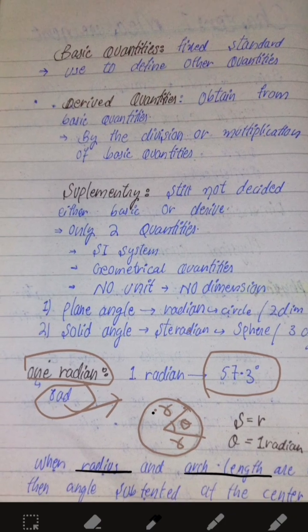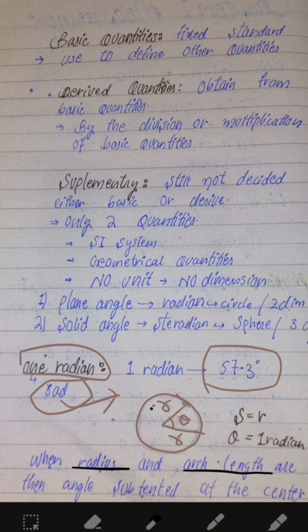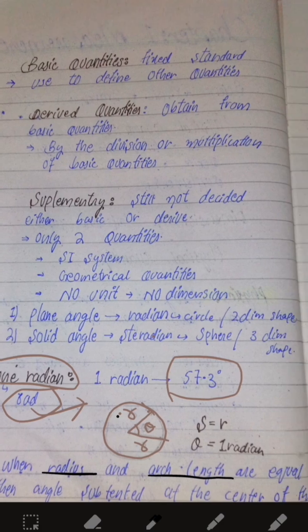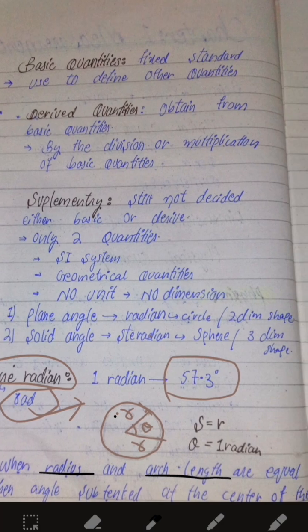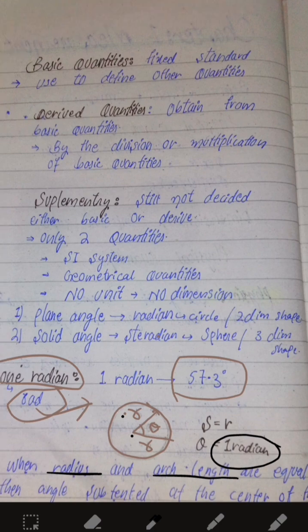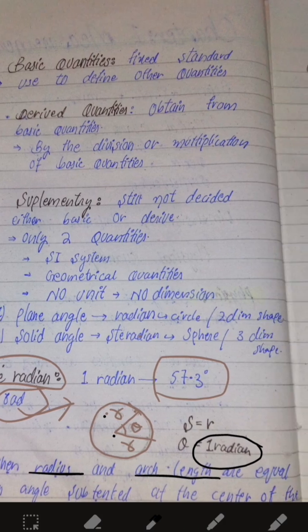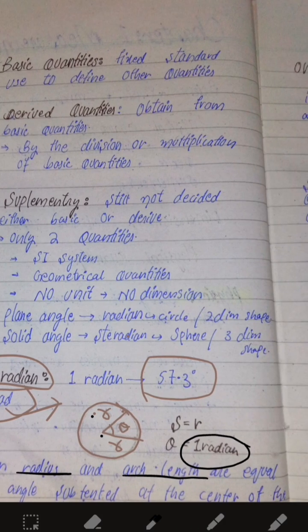How? Let's see this diagram. Here is the radian. When the radius and arc length are equal, like S equals R, then theta, the angle at the center of the circle, is equal to 1 radian. When the radius and arc length are equal, the angle subtended at the center of the circle is equal to 1 radian.